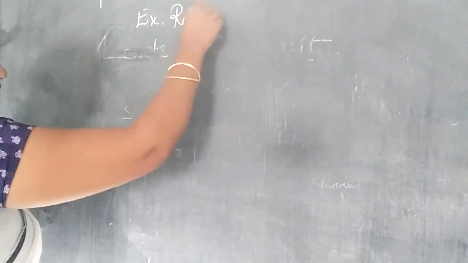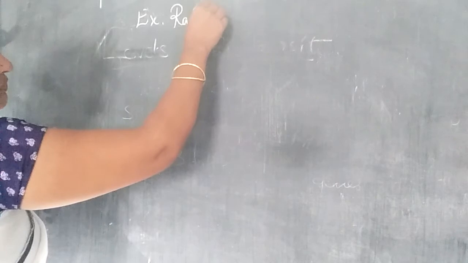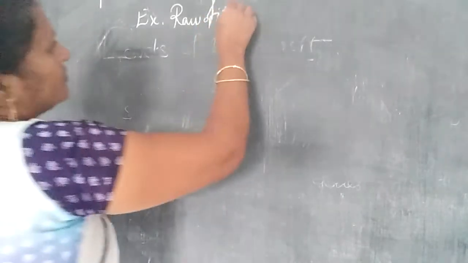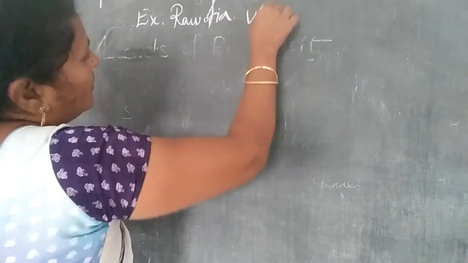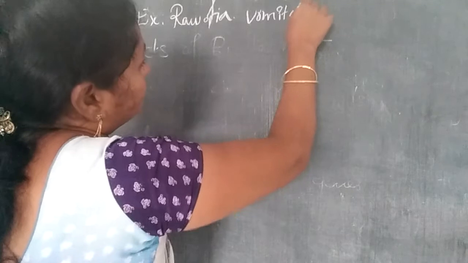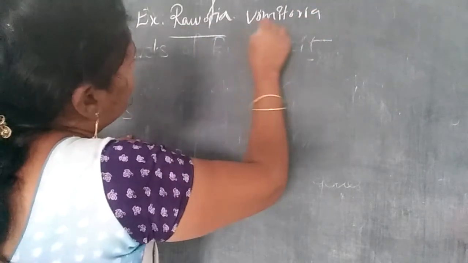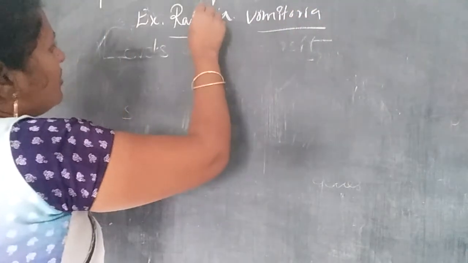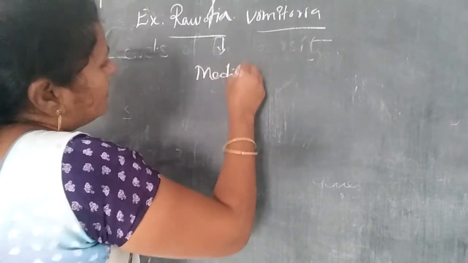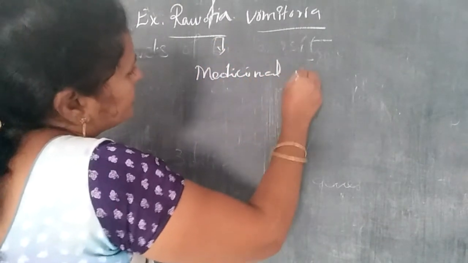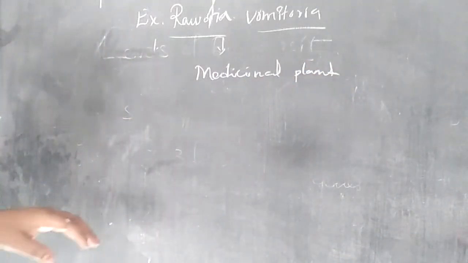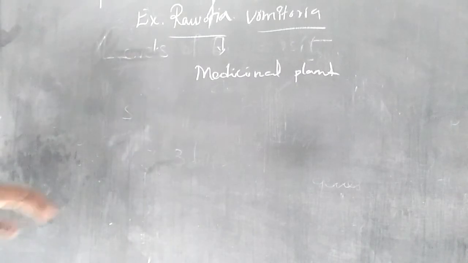Rauwolfia vomitoria is a medicinal plant. It grows in the Himalayas.